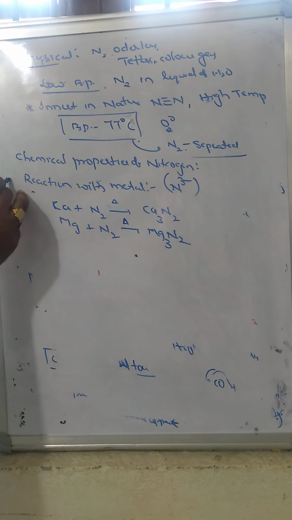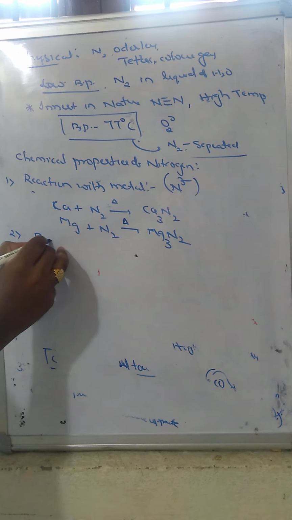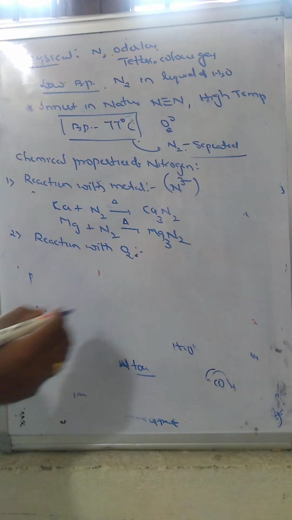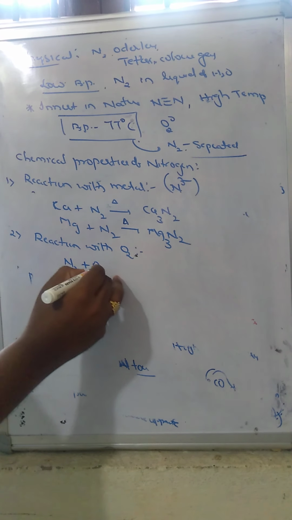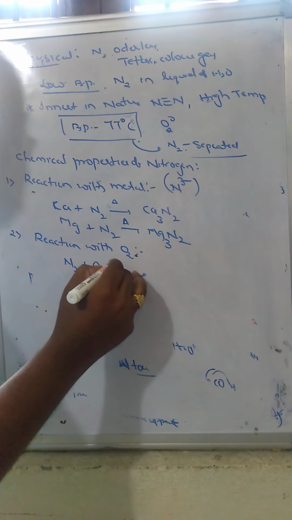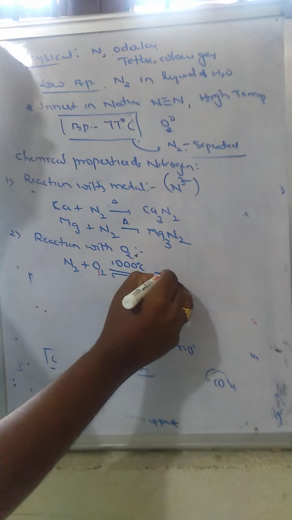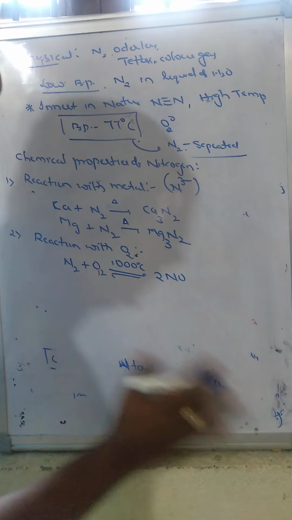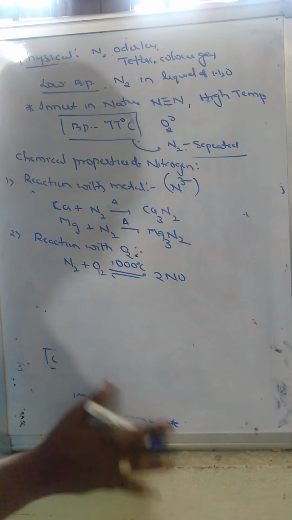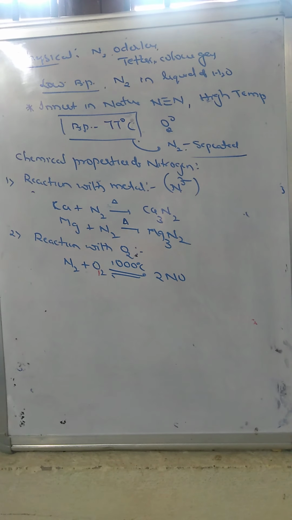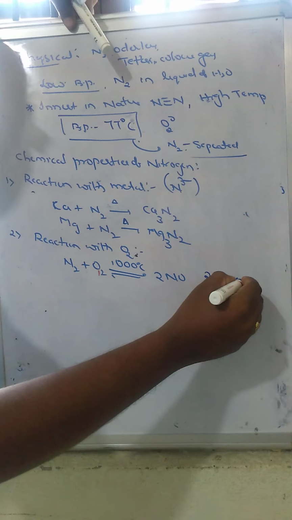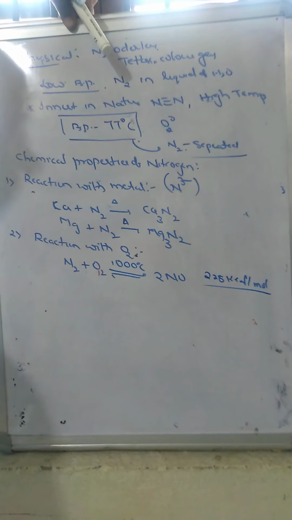Second one, reaction with oxygen. Nitrogen can be passed over oxygen gas at 1000 degree centigrade temperature. They are converted into nitric oxide. Nitric oxide formation takes place at high temperature because the bond between the nitrogen atoms is a triple bond. It requires 225 kilocalorie, so more energy is required to break the bond.